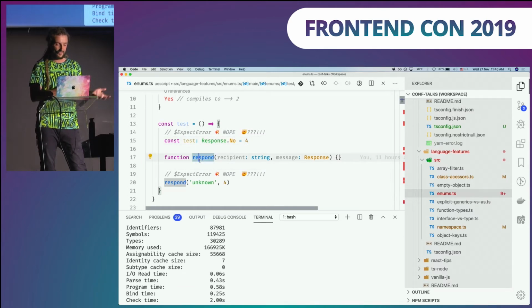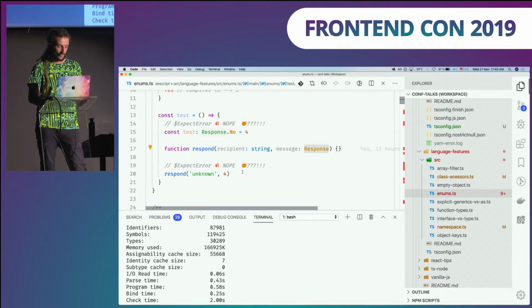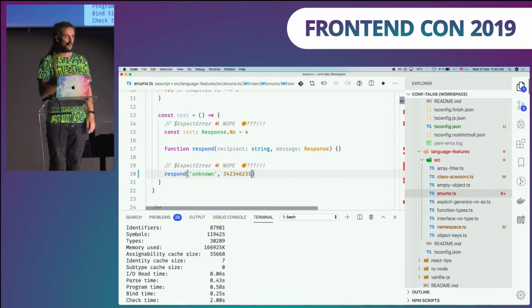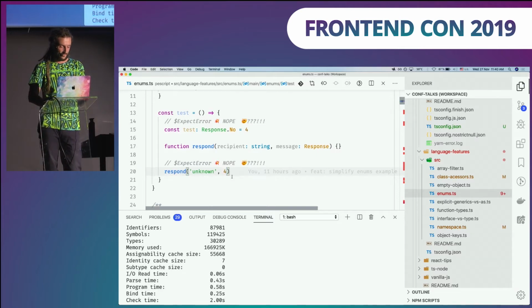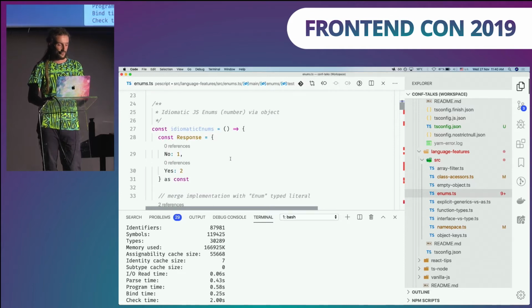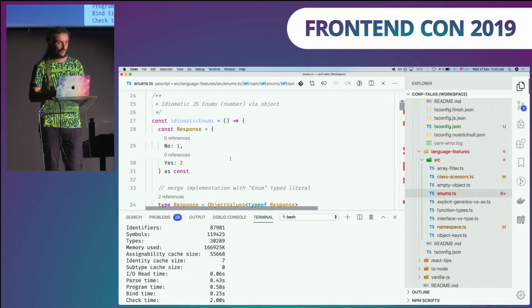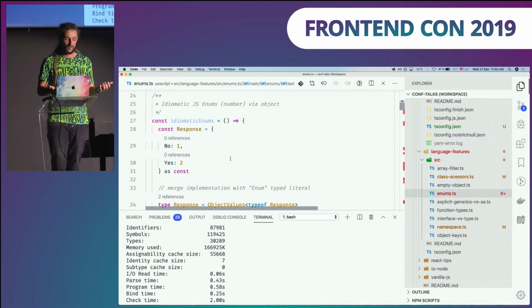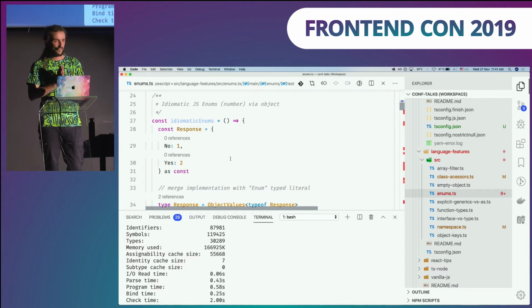Also, if you want to use it inside some kind of function, so here is a function respond, and the second argument is using the response enum, and here is again the same type flaw. I can use anything, no type errors, but this will be a runtime error for sure. So instead, we should strive to use idiomatic JavaScript. And how do we define enums in idiomatic JavaScript? Well, with object dictionaries.